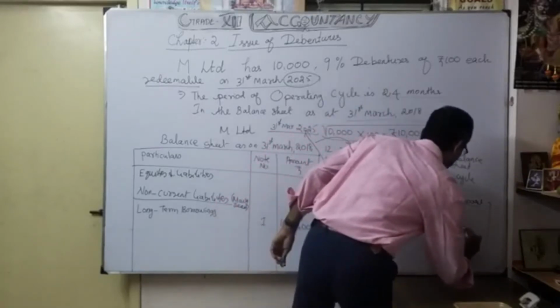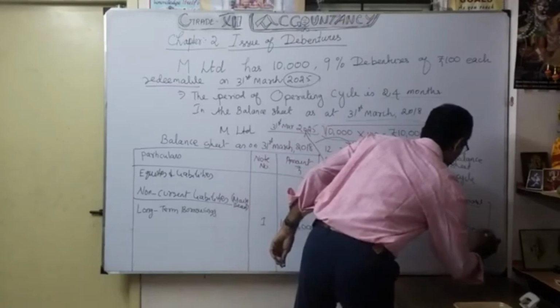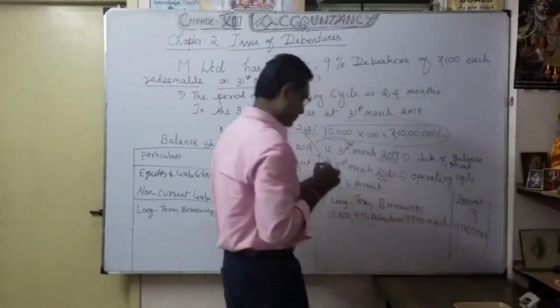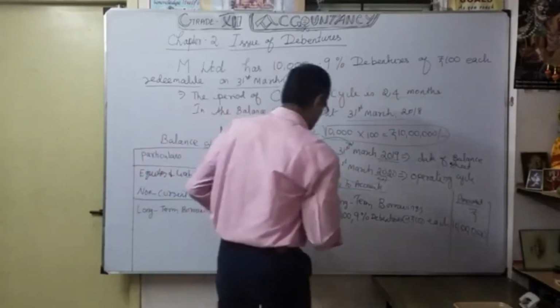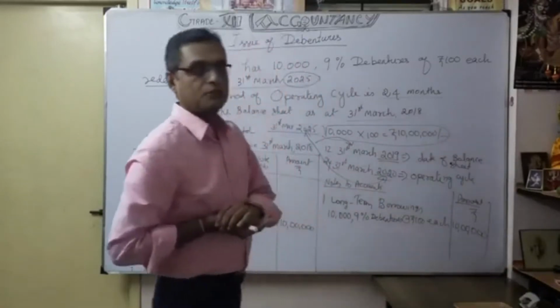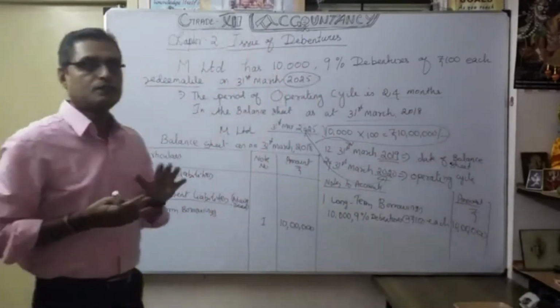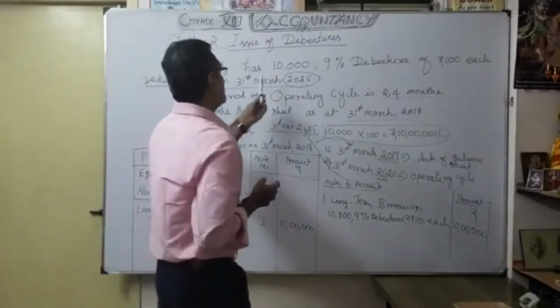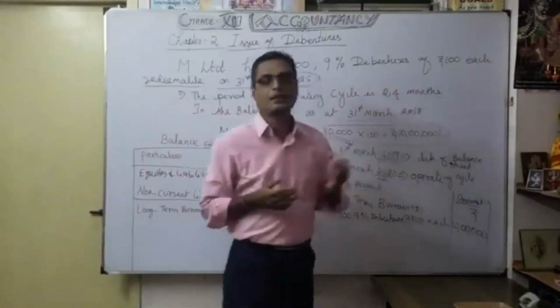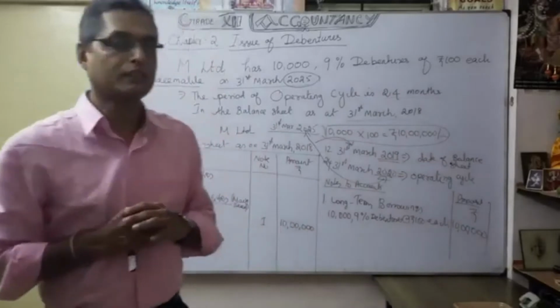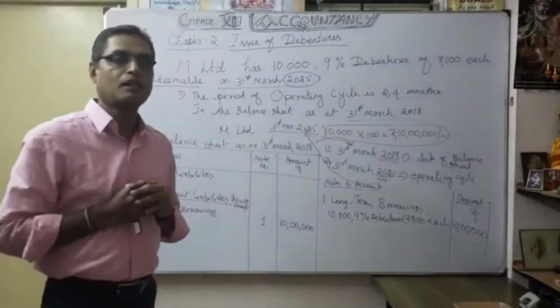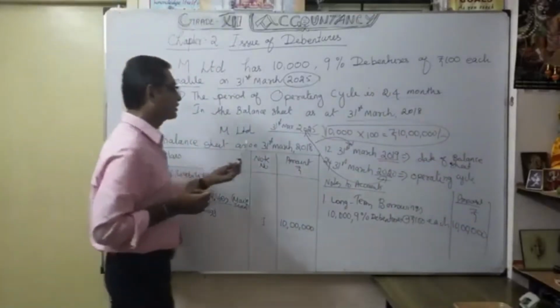That is 10 lakhs. Likewise, we have to write in the notes to accounts. Understood? So this is the classification: the debentures come under long-term borrowings according to our calculation.